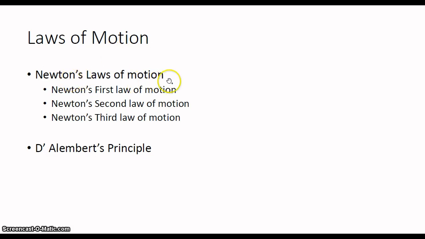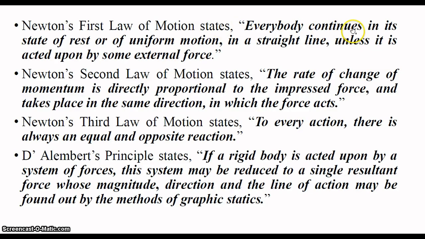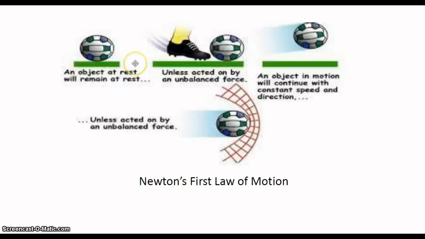Next I move on to the laws of motion. First one is Newton's laws of motion. There are 3 laws given by Newton related to motion. We already know about Newton's 3 laws of motion. First law states that every body continues in its state of rest or uniform motion in a straight line unless it is acted upon by some external force.